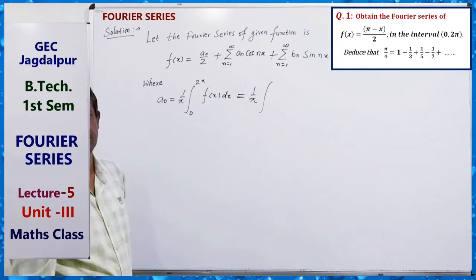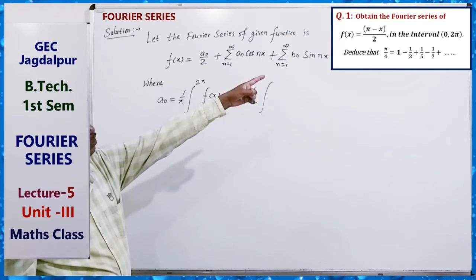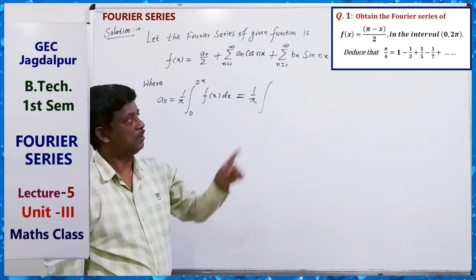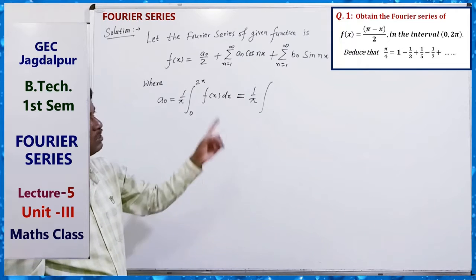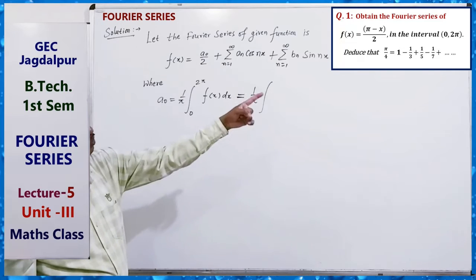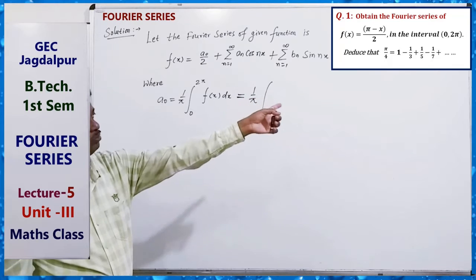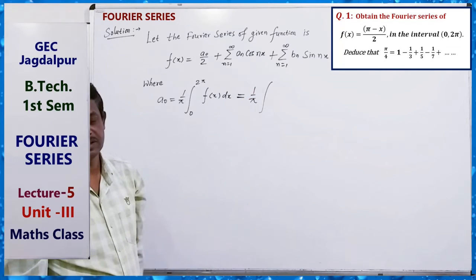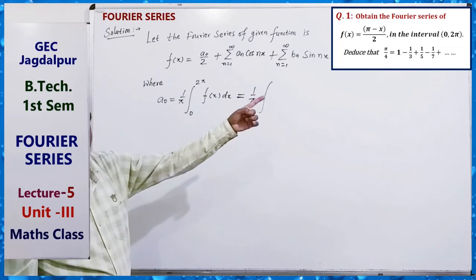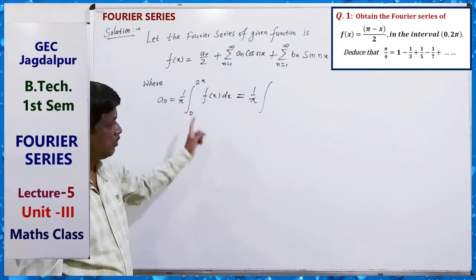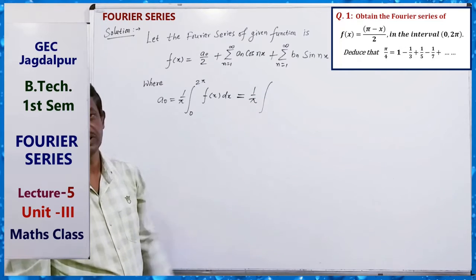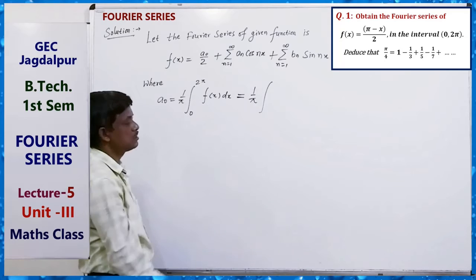The function is given as f(x) equal to (pi minus x) by 2 in the interval 0 to 2 pi, and we have to also prove some series, deduce that, as given in the question. After finding the series we can prove it. Okay, so here a0 equals to this.